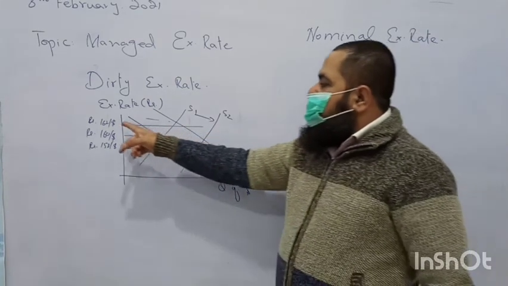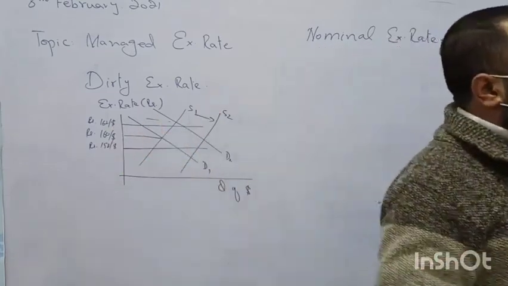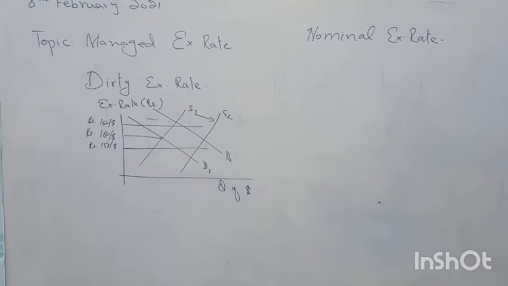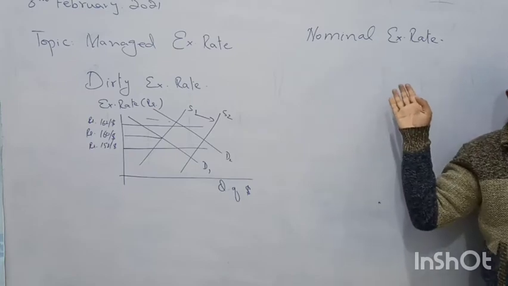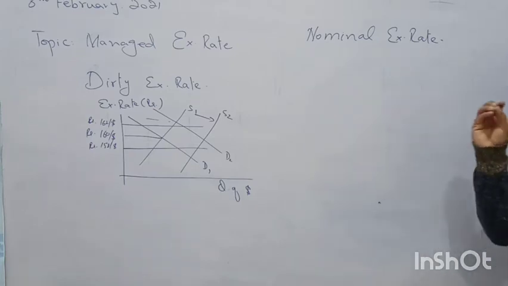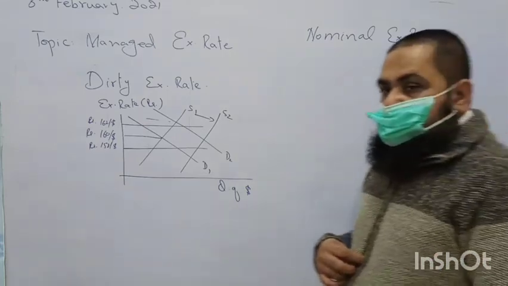We have studied what is meant by the exchange rate, but we did not talk about the inflation rate of the two countries whose currencies are being exchanged. When we talk about nominal exchange rate, it is inclusive of inflation. It is measured at current year price level, so it is inclusive of inflation in the country. This is called the nominal exchange rate.